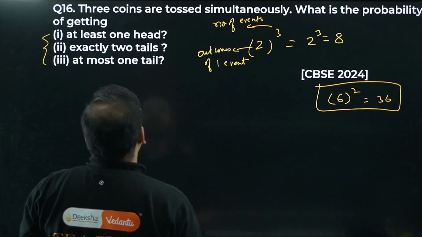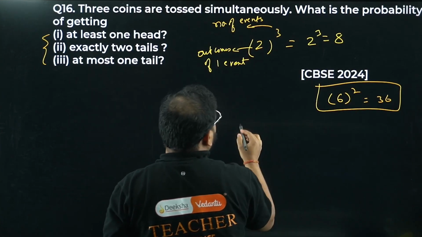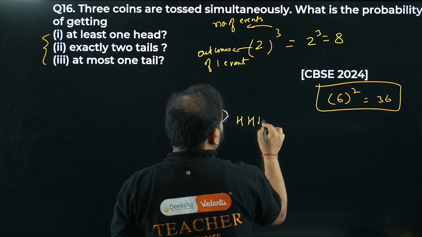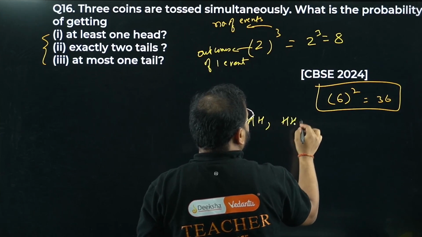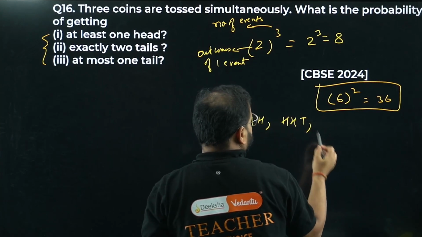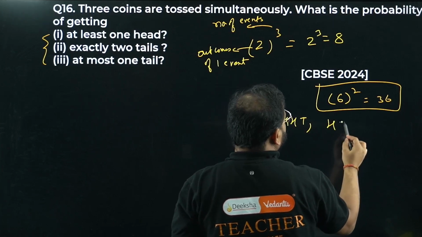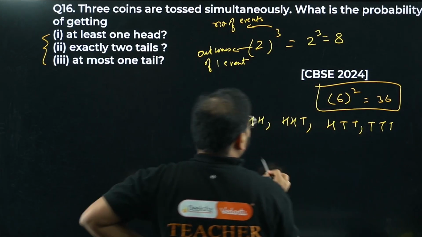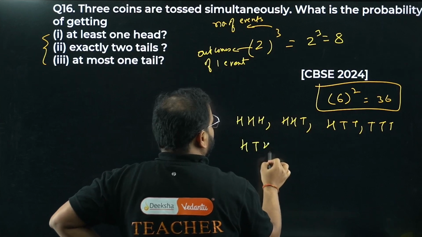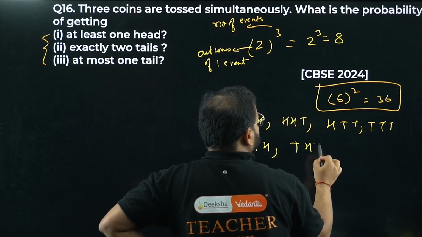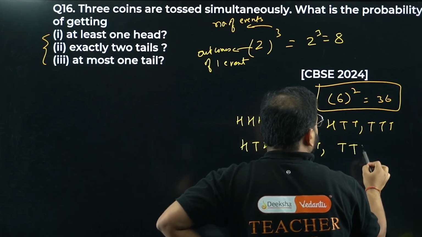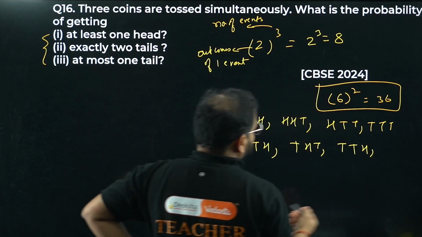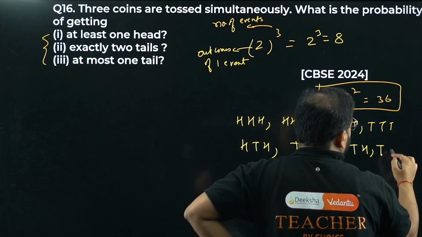Okay, chaliye. So I'll write the outcomes first. So I have H, H, H, H, H, T. Okay, what next? H, T, T. Okay, what next? T, T, T. What next? H, T, H, T, H, T, T, T, H, and T, H, H, T, H, H.